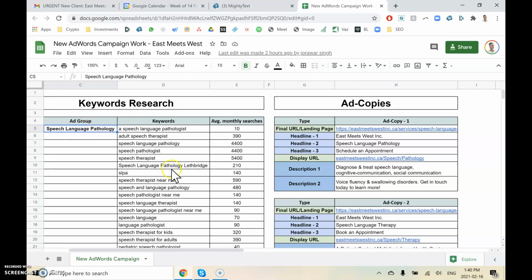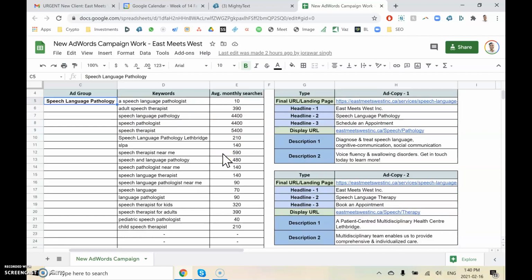So here are the two ad groups. Ad group one is this area plus the two ad copies. What you need to do for me is review this with East meets West. Just double check all of the landing pages are accurate.